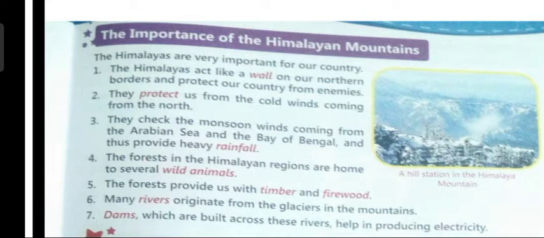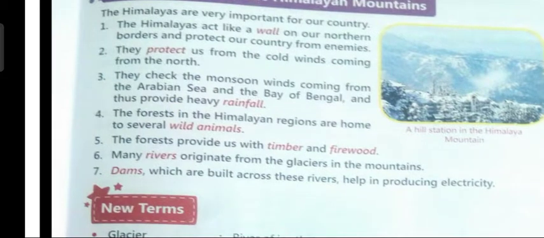The forests in the Himalayan region are home to several wild animals. The forests provide us with timber and firewood. Many rivers originate from the glaciers in the mountains. Dams, which are built across these rivers, help in producing electricity.